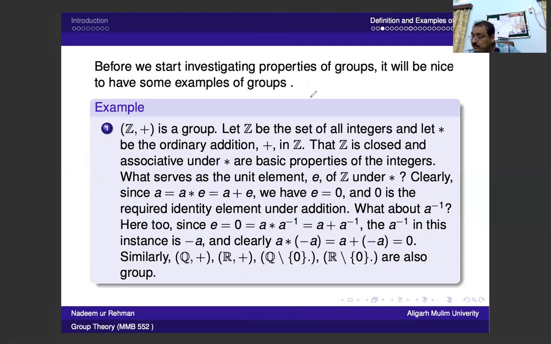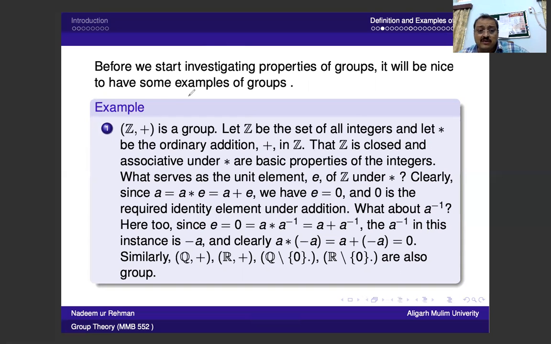Now, before going to some basic properties of a group, we have to start with some elementary basic examples of a group. I take Z under addition.